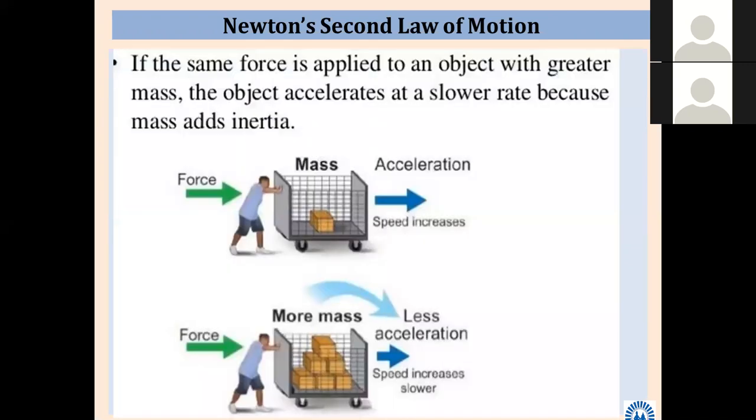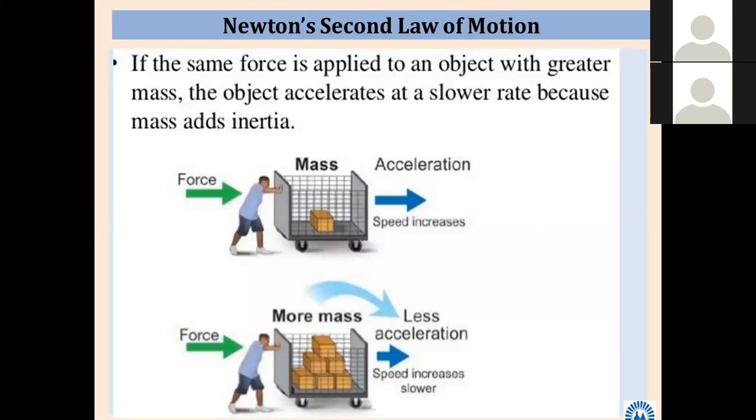So here you can see, if the same force is applied to an object with greater mass, the object accelerates at a slower rate because mass adds inertia. So force is applied, acceleration, speed increases. In the second case, speed decreases because mass is increased. So simply remember second law of motion, force is equal to mass into acceleration.